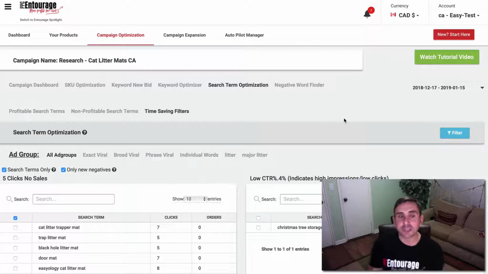All right, so this is search term optimization. For the most part, we're going to use this in terms of using it for a negative exact match. All right, very simple and straightforward. Find the ones that are costing you the most amount of money, do a negative exact match on an ad group level, and now you're no longer wasting money on ad spend for the search terms that are underperforming in the